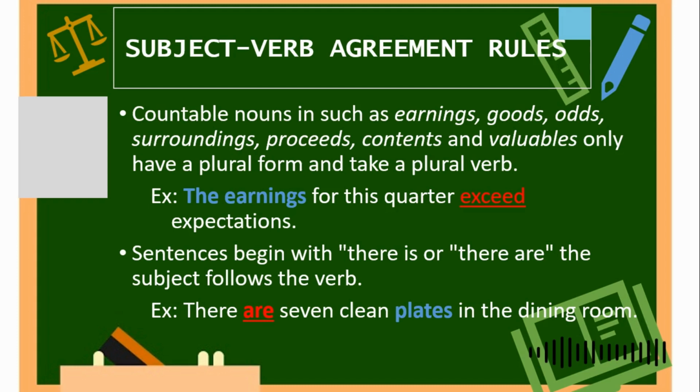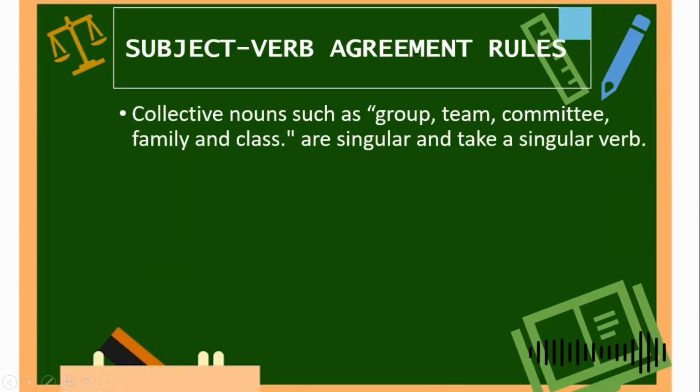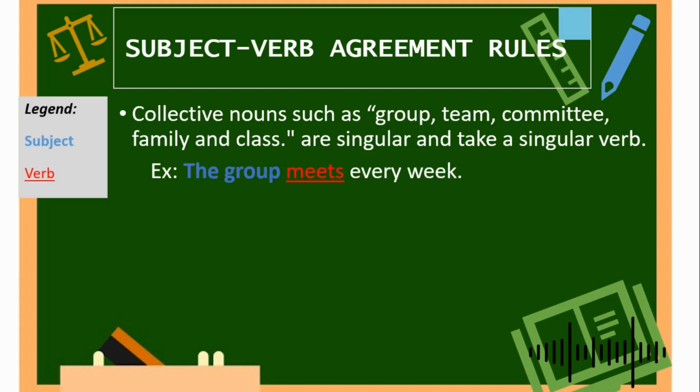Next, collective nouns such as group, team, committee, family, and class are singular and take a singular verb. Remember that when you use a collective noun, you use a singular verb. For example, the group meets every week. Here, our collective noun is group, which is in singular form, so we use meets as our singular verb.